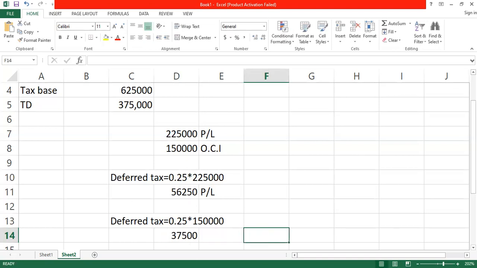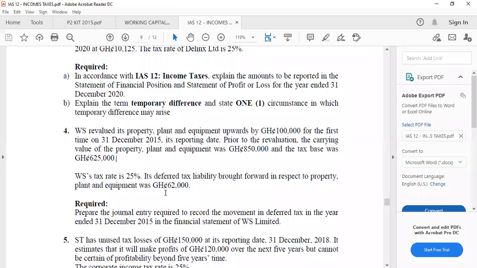But what did the question say? Its deferred tax liability brought forward in respect of property, plant, and equipment was 62,000. Is this balance relating to P&L or other comprehensive income?